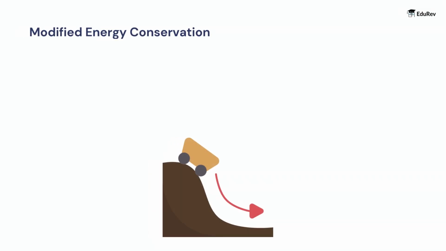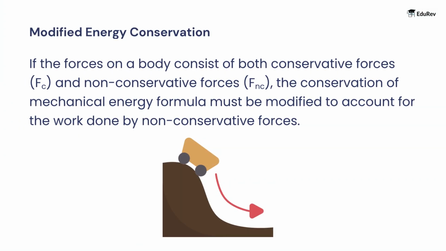Modified energy conservation. If the forces on a body consist of both conservative forces, Fc, and non-conservative forces, we call them Fnc, the conservation of mechanical energy formula must be modified to account for the work done by non-conservative forces.